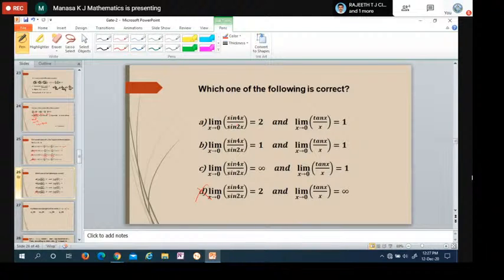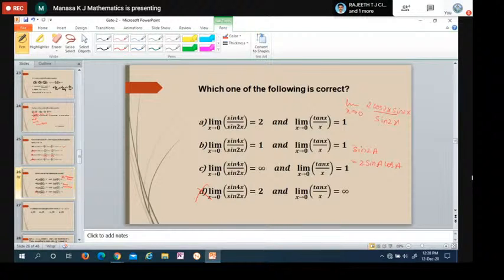So we'll see the first part now. Limit as x tends to 0 of sin 4x by sin 2x. The numerator sin 4x can be written as 2 cos 2x into sin 2x. I am using the formula sin 2a equals 2 sin a cos a, so similarly sin 4a can be written as 2 sin 2a cos 2a.